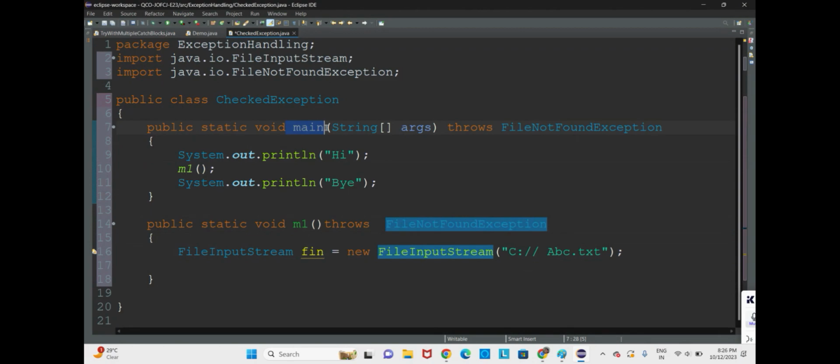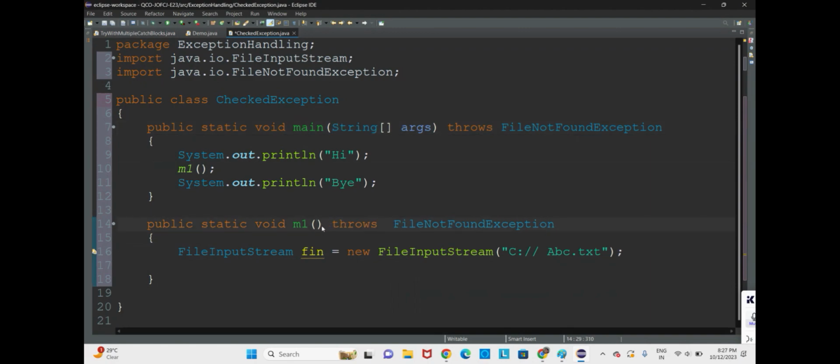Now here we are throwing this file not found exception to the caller of the method, that is the main method. We are throwing to the main method, and we are getting an error in the M1 call, because from here only the control went. So here you are getting an error. Now what we have to do? Again throw it, now to the caller of this main method. So the caller of this main method is JVM. So JVM is the caller of the main method.